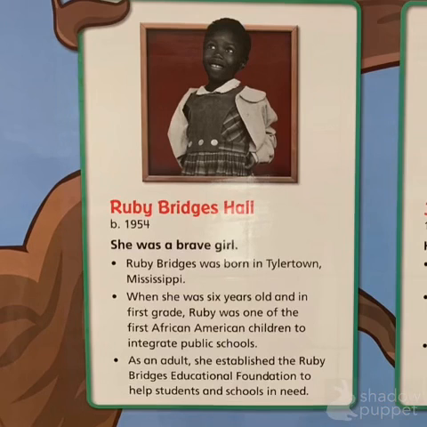She was a brave girl. Ruby Bridges was born in Tylertown, Mississippi. When she was 6 years old and in the first grade, Ruby was one of the first African American children to integrate public schools. As an adult, she established the Ruby Bridges Educational Foundation to help students and schools in need.